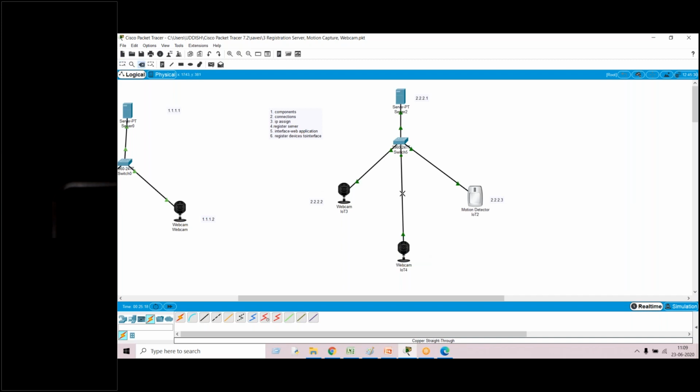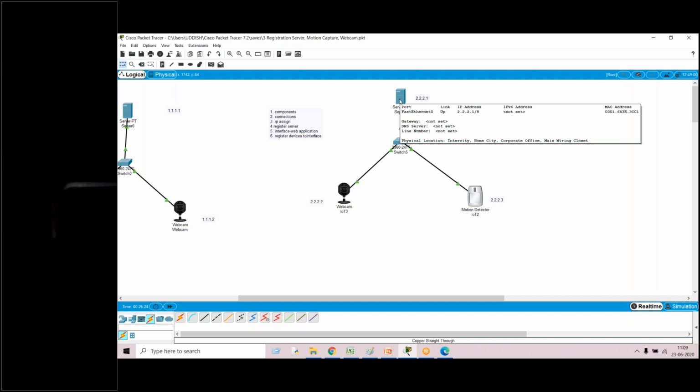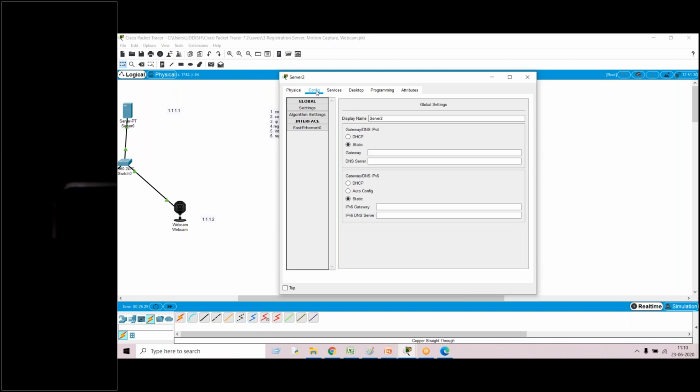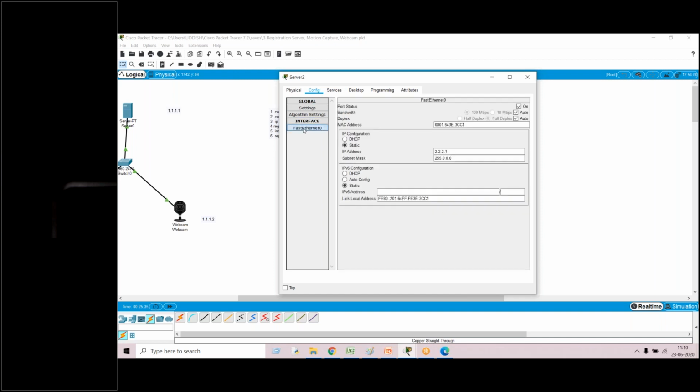Please repeat IP assign. Sir, IP assign once again. I'll repeat. Just go to server. In the server, there is something called as configuration tab. Under configuration tab, go to fast Ethernet 0. In the fast Ethernet 0, IP address this one 2.2.2.1.